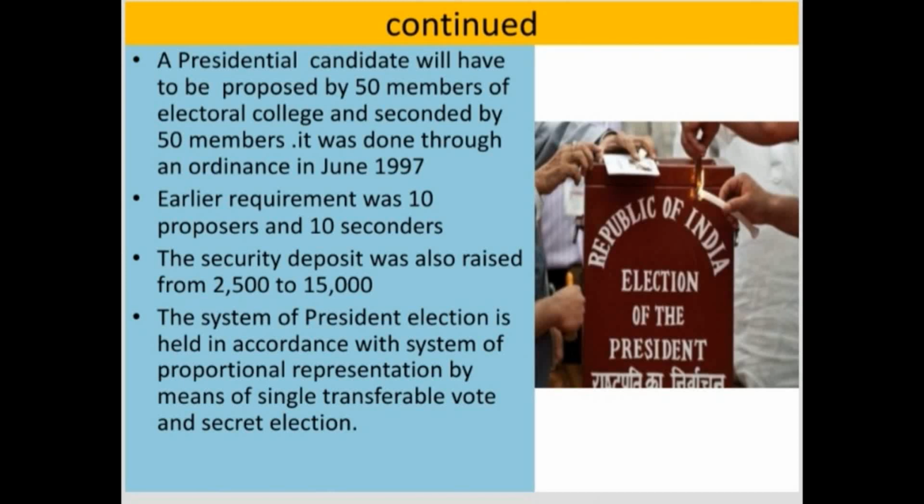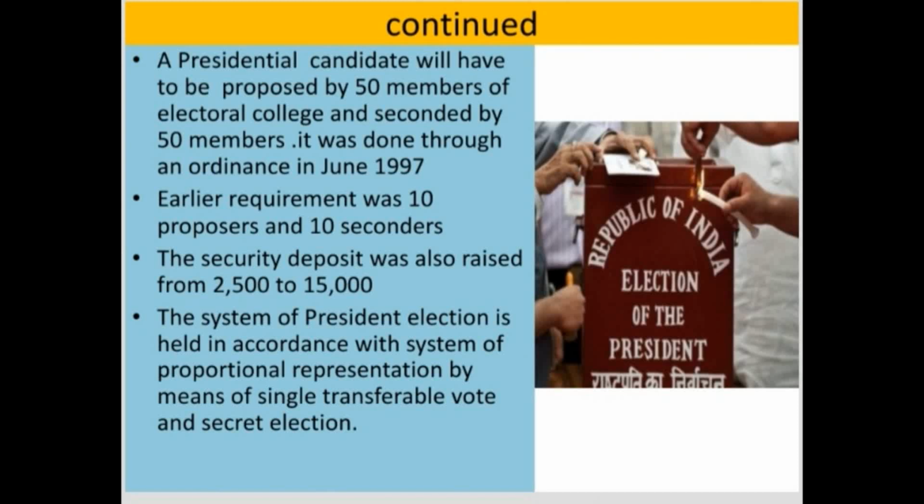And later there will be 50 members who will be supporting the decision of the proposers. So 50 more members have to support the decision of the proposers, and they are called seconders.